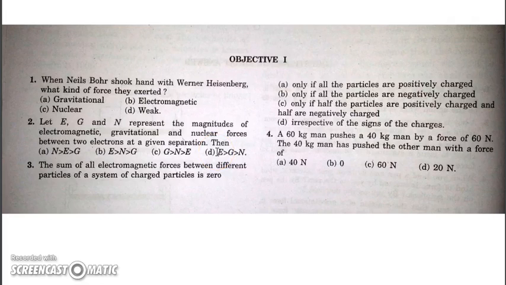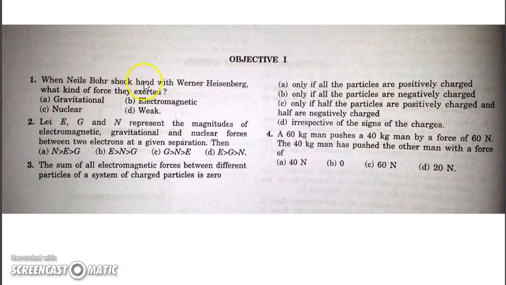Hello friends, in this video we'll be discussing the objective questions from HC Verma, and the chapter is The Forces. Okay, so let's start with the first question. It's a very fundamental and basic chapter and very few objective questions are there, so let's wind it up.